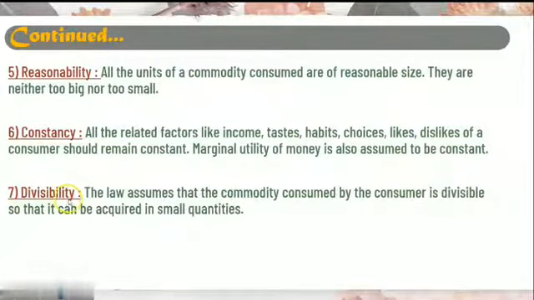Divisibility. Divisibility means the law assumes that the commodity consumed by the consumer is divisible so that it can be acquired in small quantities. It means when we are going to experience this law, the product should be divisible. We should be able to divide the product. For example, we cannot experience this on watermelon because it is not possible for the person to consume watermelon one after the other. And therefore, the product should be divisible in equal quantity so that we can experience marginal utility.